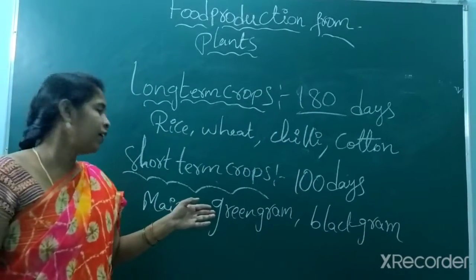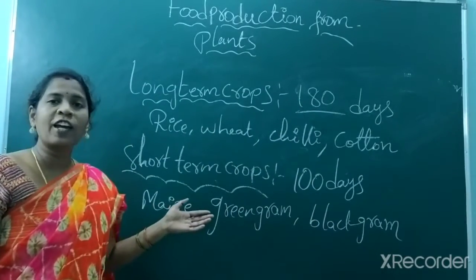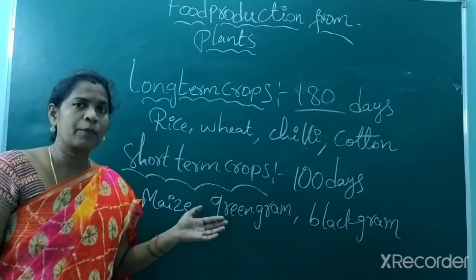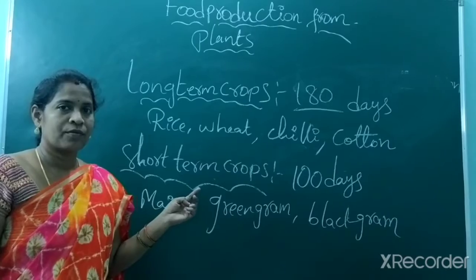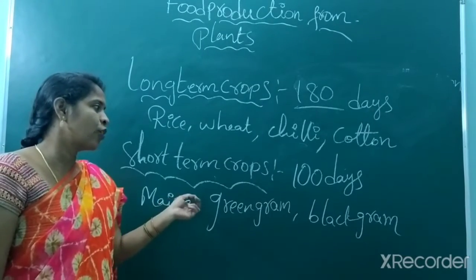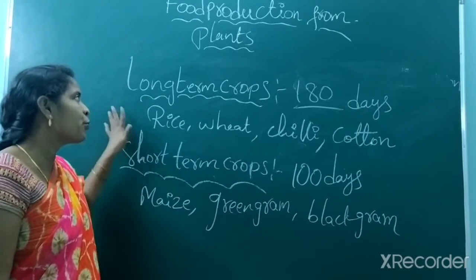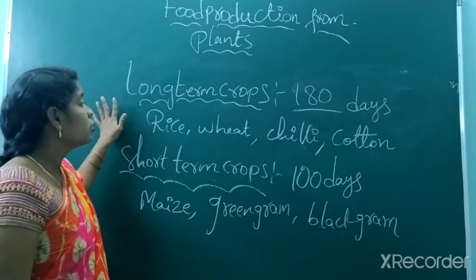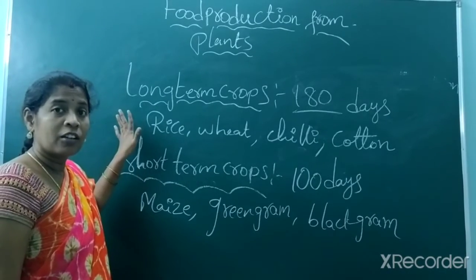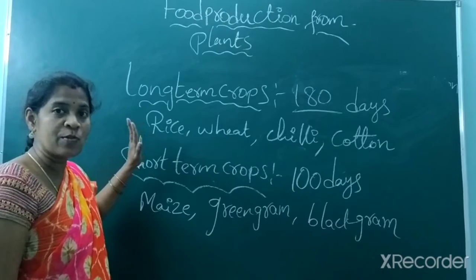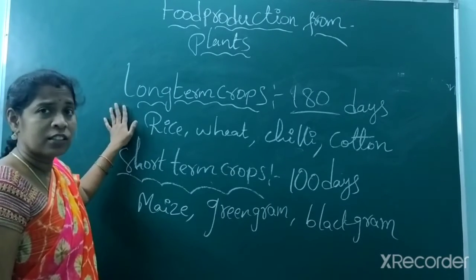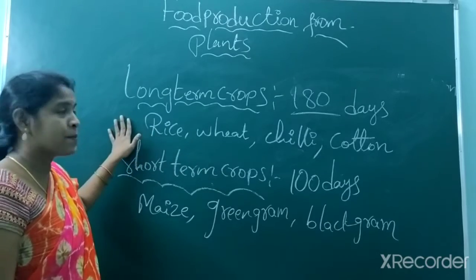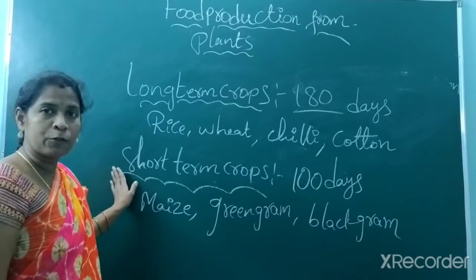These are generally crops which we get within 100 days. Got it? Just examples. So maize, green gram and black gram, as per the time period, how many days it takes for cultivation. Based on the cultivation period, the crops are divided into two types: long-term crops and short-term crops.